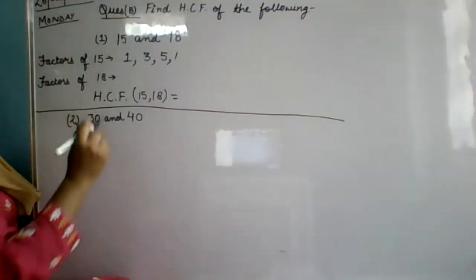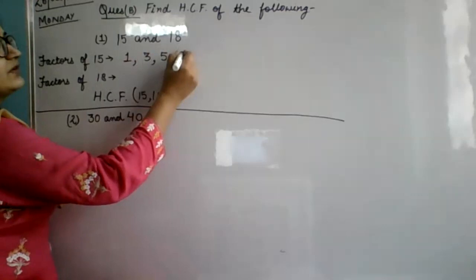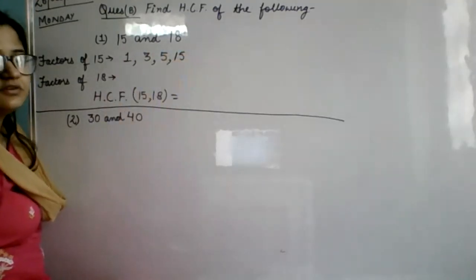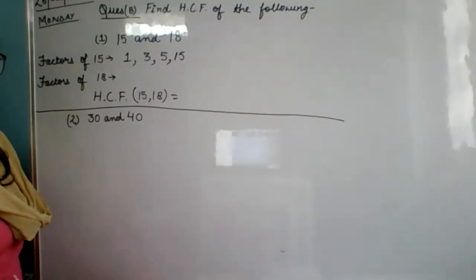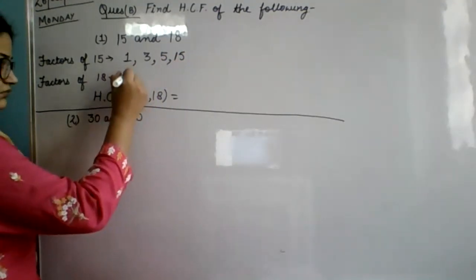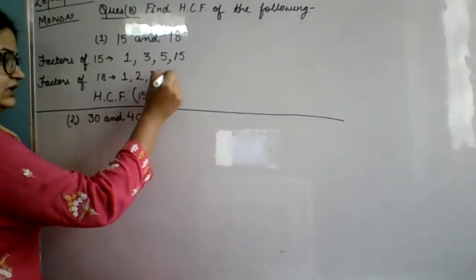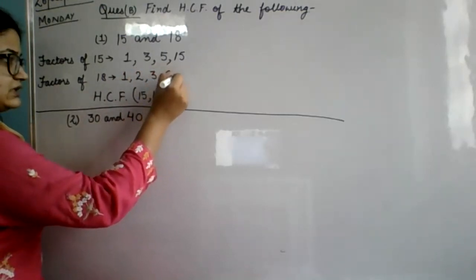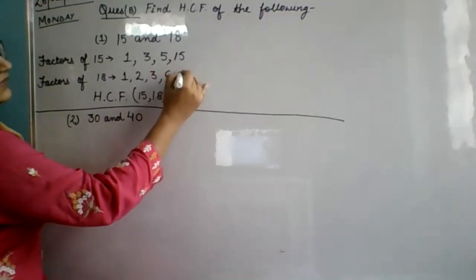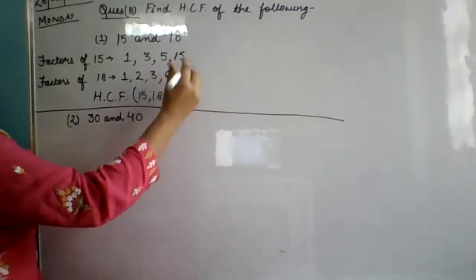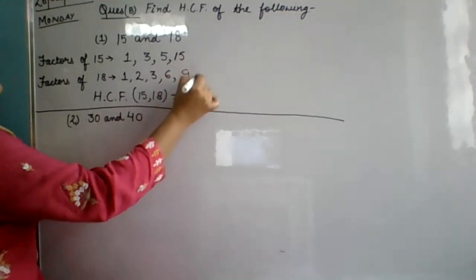Again, tell me the factors of 15. 1, 3, 5 and 15 are the factors of 15. Factors of 18, tell me quickly. 1, 2, 3, 6, 9 and 18.